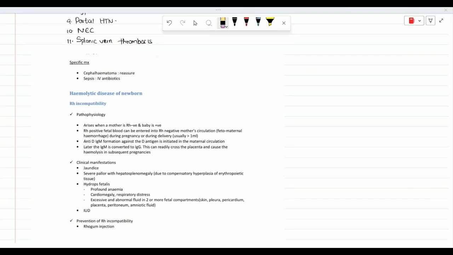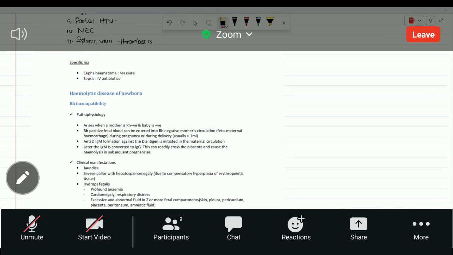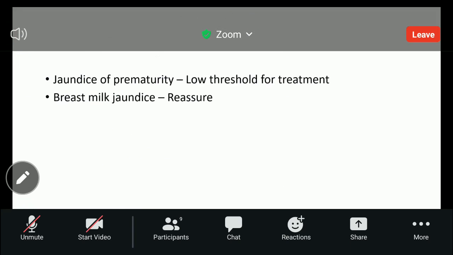Arjun, the screen is not moving. We are still seeing the hemolytic disease of newborn RH. I'm so sorry. Now it's okay then. Still.